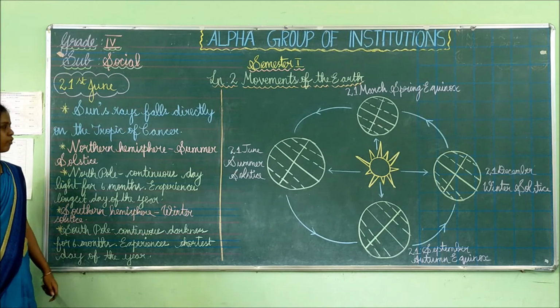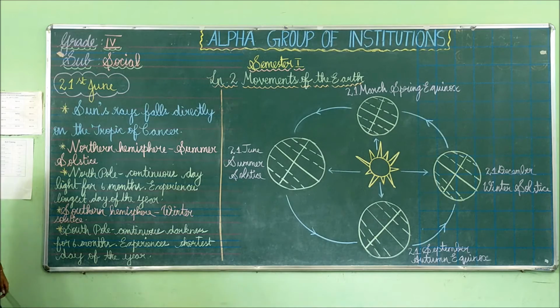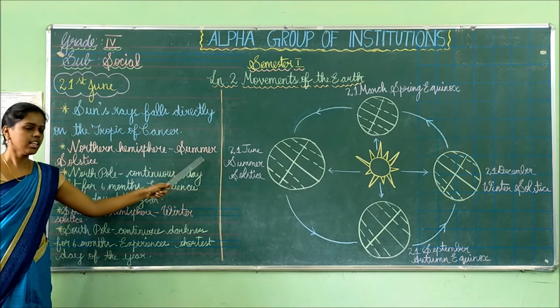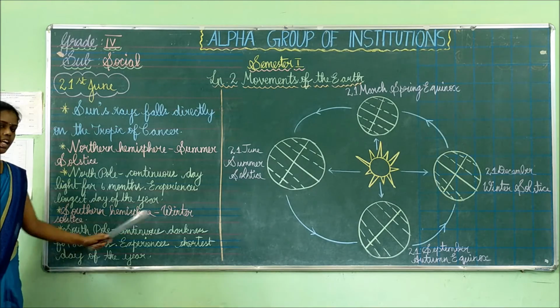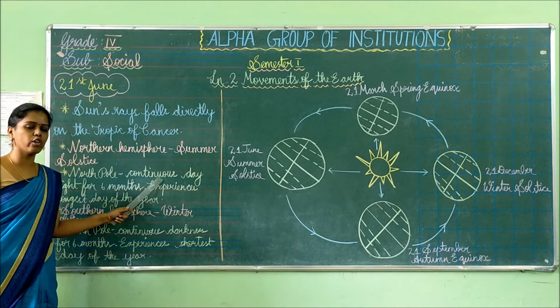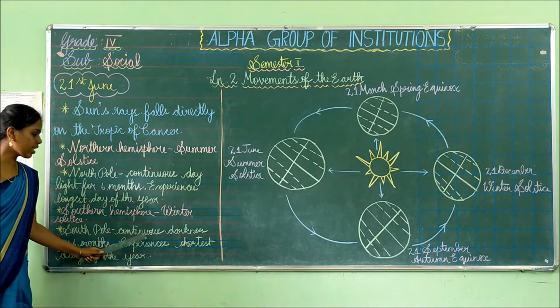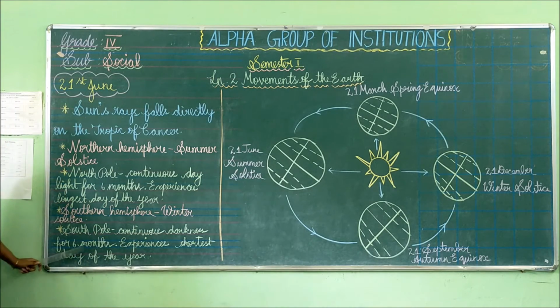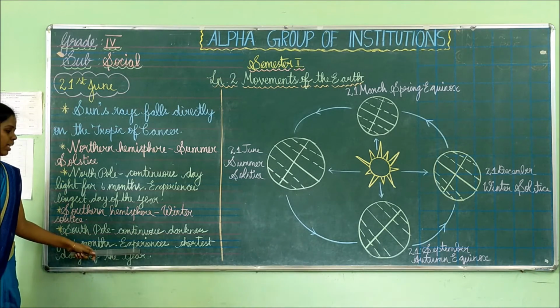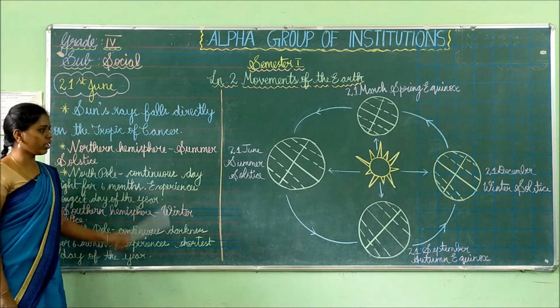So this is about 21st June. The sun's rays fall directly on the Tropic of Cancer. The northern hemisphere has summer solstice and the southern hemisphere has winter solstice. In the North Pole there is continuous daylight for the period of 6 months, so the North Pole experiences the longest day of the year. And in the South Pole there is continuous darkness for the period of 6 months, and it experiences the shortest day of the year. This is about the 21st June.